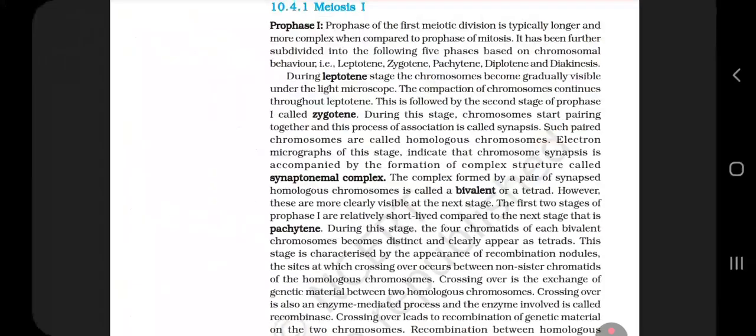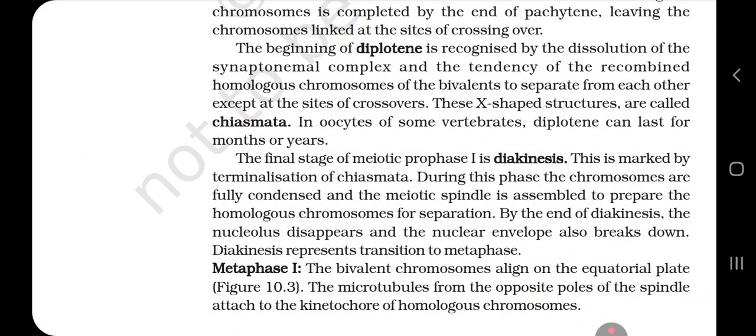Recombination between the homologous chromosomes is completed by the end of pachytene, leaving the chromosomes linked at the site of crossing over. The beginning of diplotene is recognized by the dissolution of the synaptonemal complex and the tendency of the recombined homologous chromosomes of the bivalents to separate from each other except at the sites of crossovers. These X-shaped structures are called chiasmata. In oocytes of some vertebrates, diplotene can last for months or years.